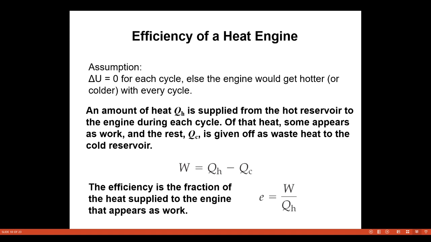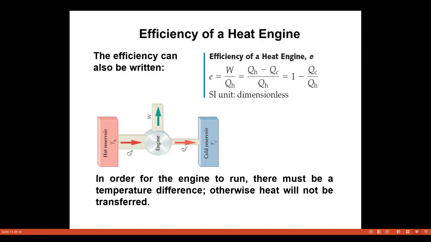Of that heat, some appears as work and the rest is given off as waste heat to the cold reservoir. So that's why we have the equation W is equal to QH minus QC. Now the efficiency is the fraction of the heat supplied to the heat engine that appears as work. Therefore, small e is equal to W divided by QH. This is the efficiency of a heat engine.